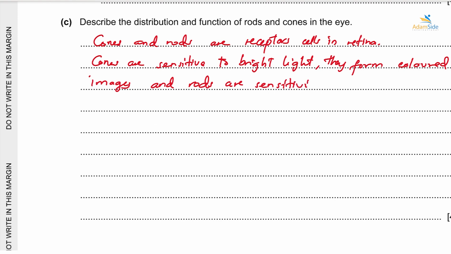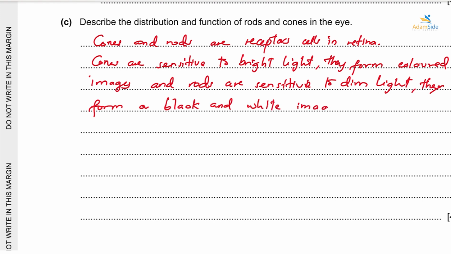They form a black and white image. But then again, we have to talk about the distribution. Cones are usually found at the part of the retina called fovea. So cones are concentrated